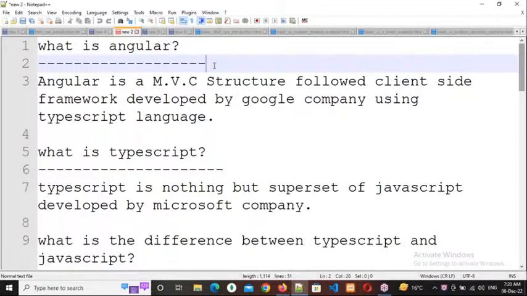In the same way, why is everybody using frameworks? As a developer, if you want to develop any application, we need to take care of three things. What is that? Performance, security, and SEO friendly URLs. Okay, everybody? So what are they? Performance, security, and SEO friendly URLs.